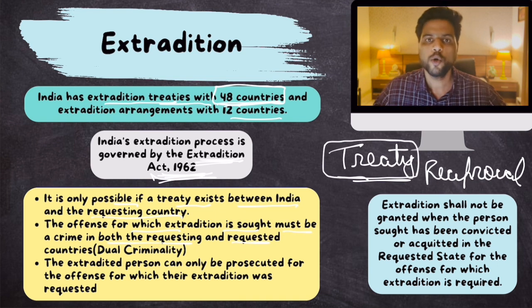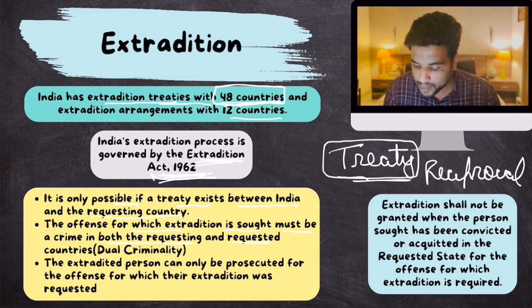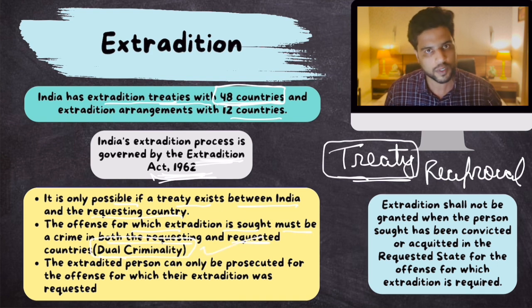So, if there is a criminal who is charged with a crime in India and is found in USA, but that crime is not considered a crime in USA. Let's suppose, for example, drug possession. Someone is wanted for drug possession in India, but maybe USA, or a particular state in USA, does not recognize drug possession as a crime. So, India cannot extradite that person. For extradition to happen, the crime for which the person is being accused should be recognized as a crime in both countries. This is known as dual criminality. So, remember this provision.